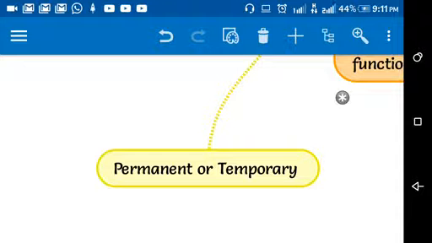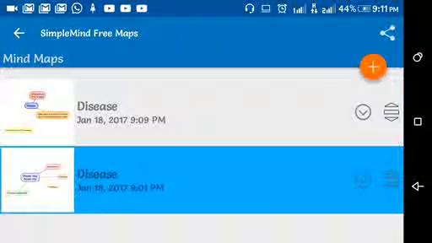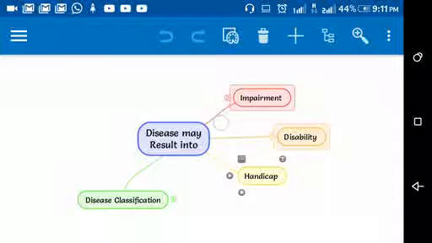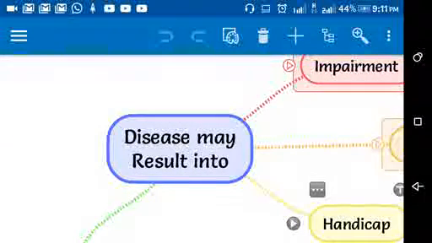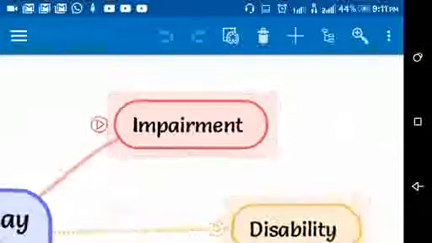So when a disease happens, it sometimes leads to some abnormalities, and there are many words which are used interchangeably for such abnormalities. Number one is impairment.